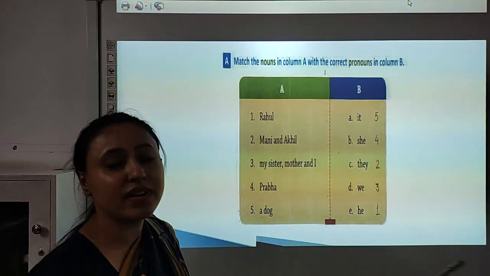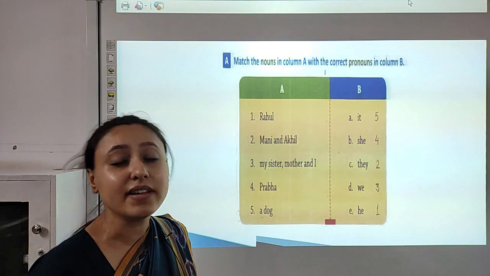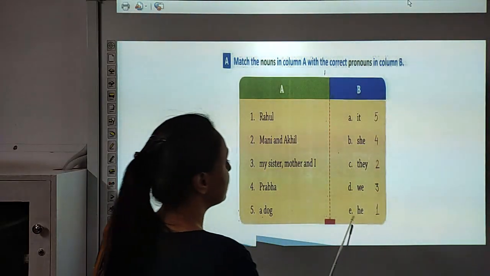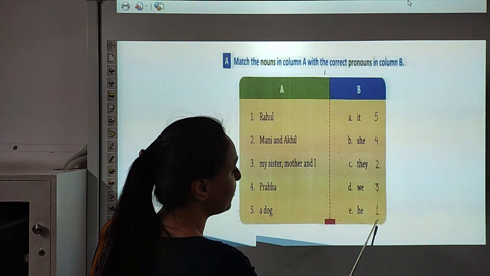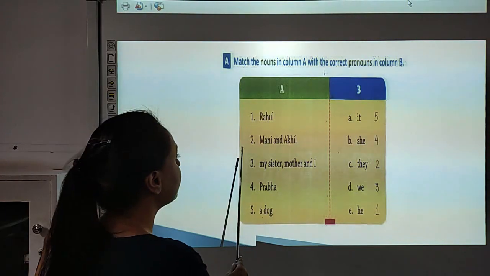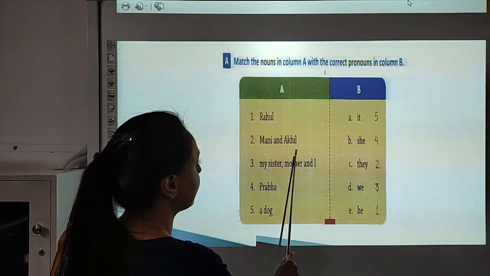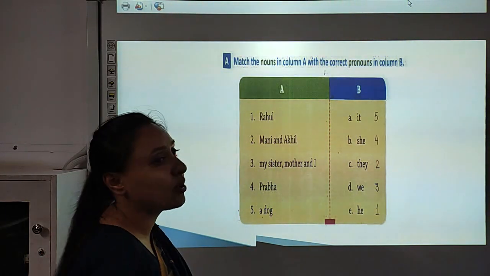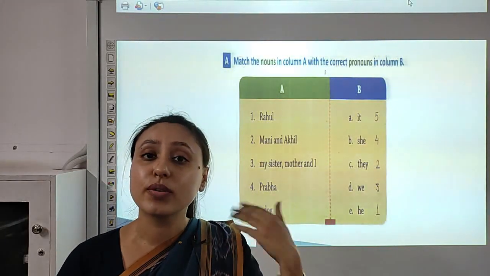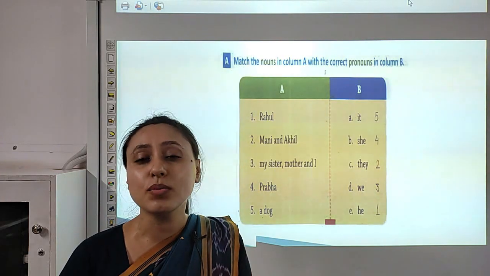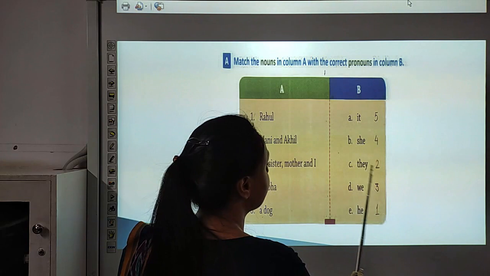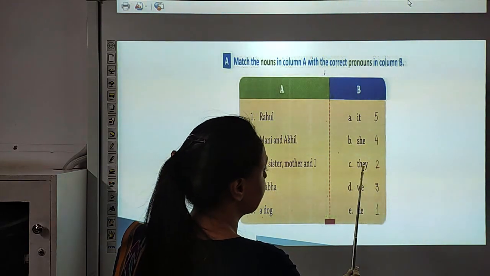So children, which pronoun do we use in place of a boy? We use the pronoun he, right? So we will mark number 1 over here in front of he. Now look at number 2, Mani and Akhil. Here we are talking about more than one person. So children, whenever we talk about more than one person, we use the pronoun they. So mark 2 in front of they.